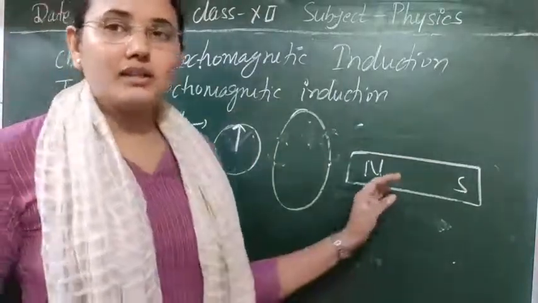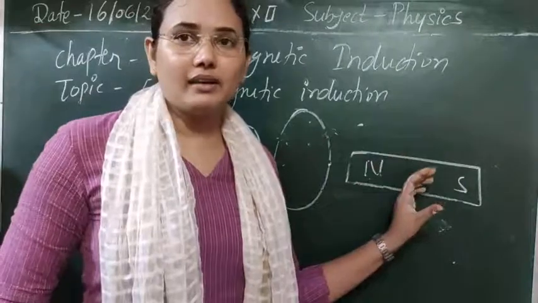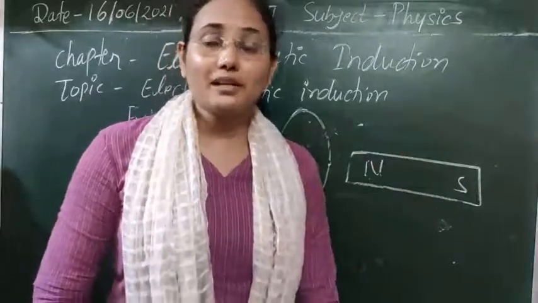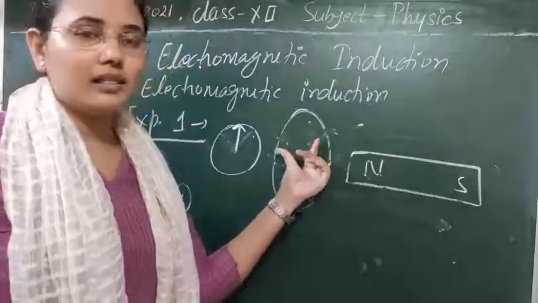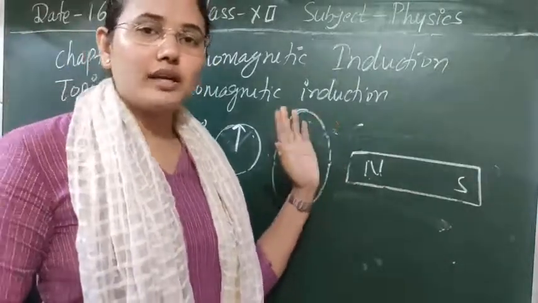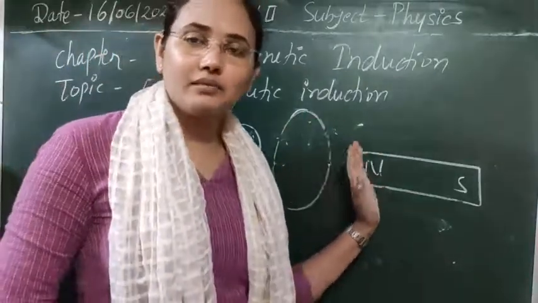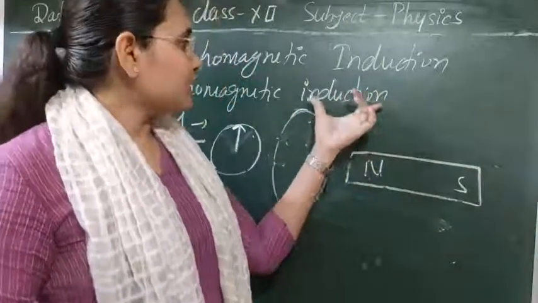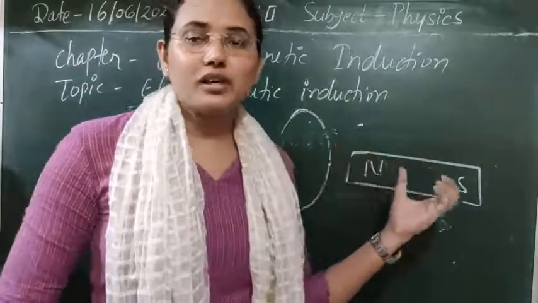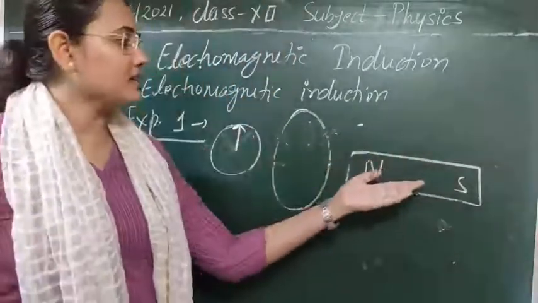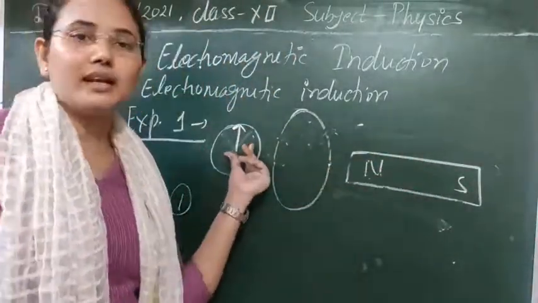It means that for a steady value of magnetic field, if the magnetic field is uniform and not changing, there is no change in the flux, so we get no induction. That's why it is called induction: we get induced EMF and induced current inside it, but in this stationary case we are not getting any current.